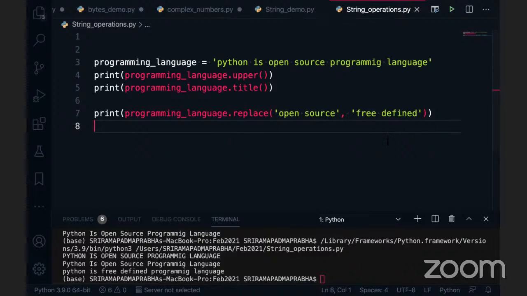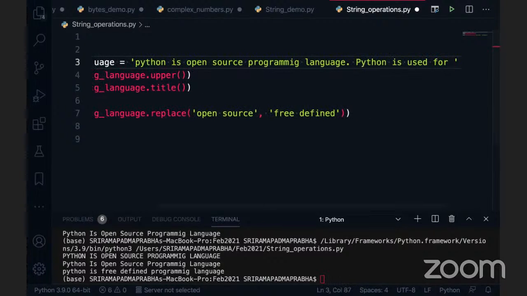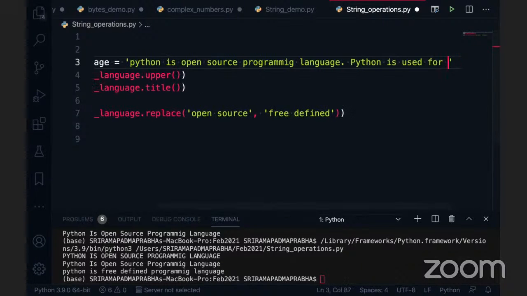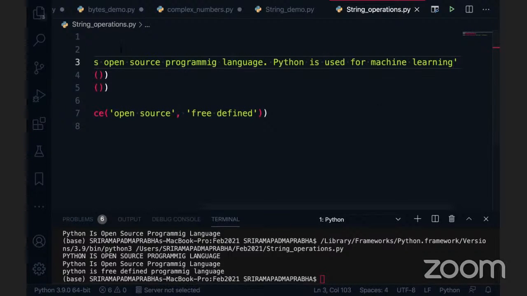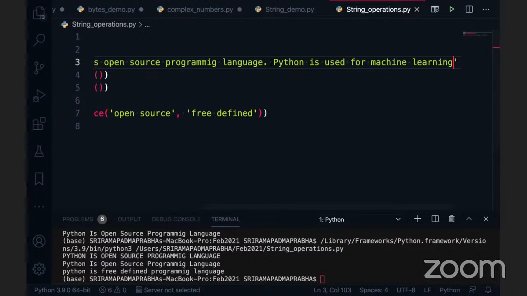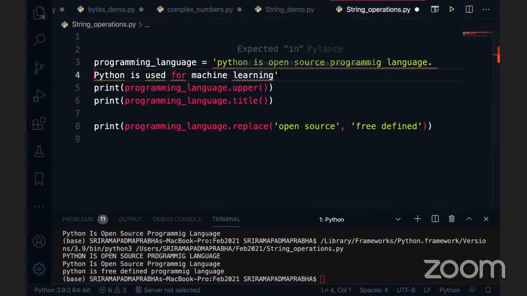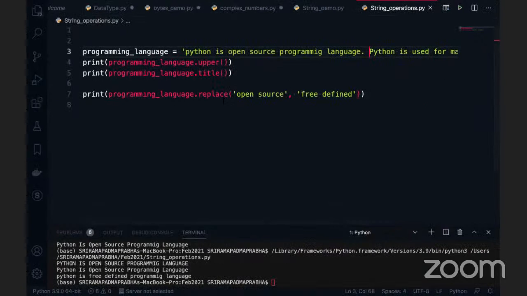Let me take another string. I will repeat something like this. For example, this string only we can take. Why do we need to go for another example? So, "Python is used for machine learning projects." I'm just writing it here. I want to replace this Python with Julia. Is it possible, guys? Julia is also the same kind of thing. So I want to replace this Python with Julia. Is it possible? Yes, it is possible.